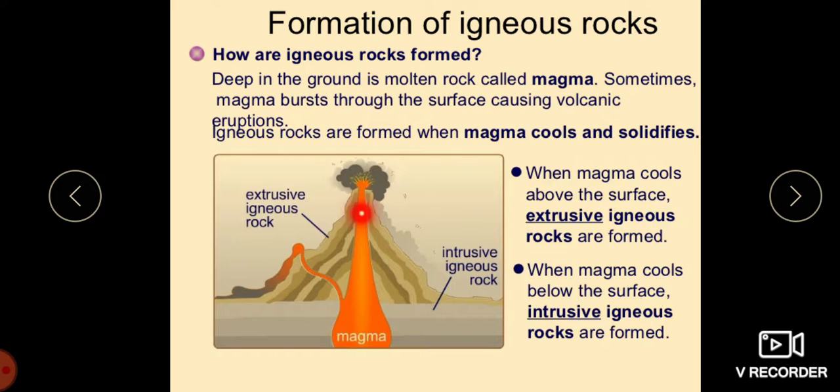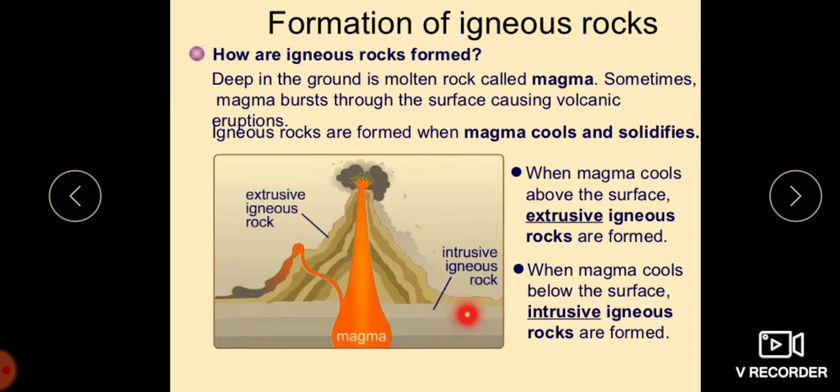When magma cools above the surface of the earth, we call that extrusive igneous rock. These rocks are generally fine grained or glassy because lava, after reaching the surface of the earth, cools and solidifies quickly. For example, we have the basalt rock and the andesite rock.